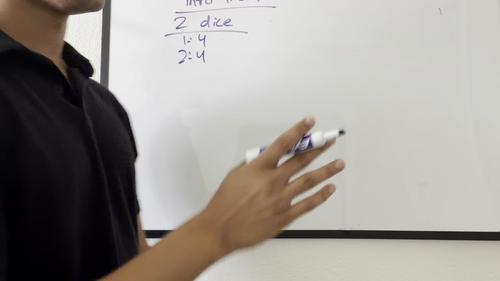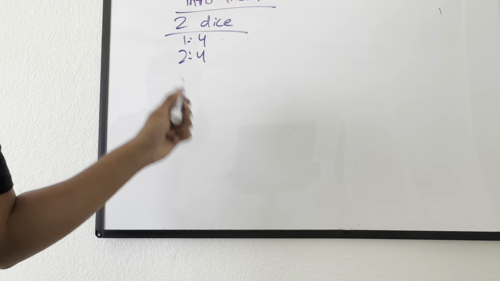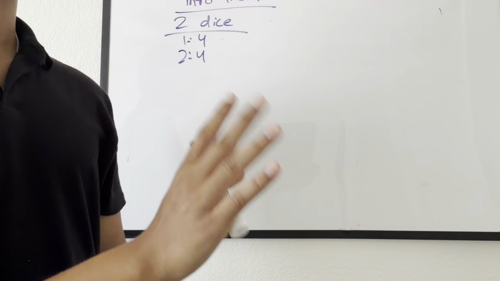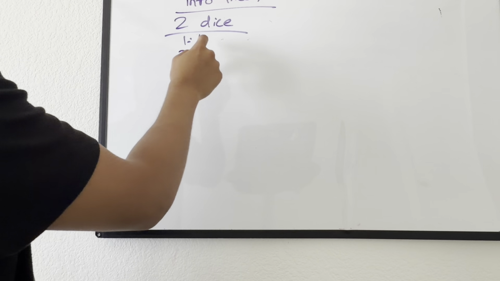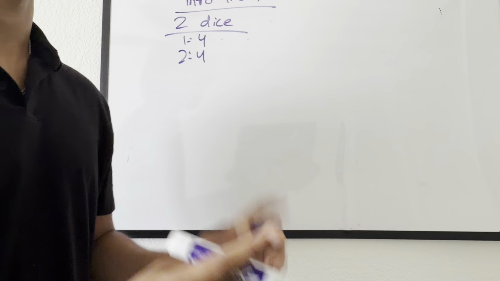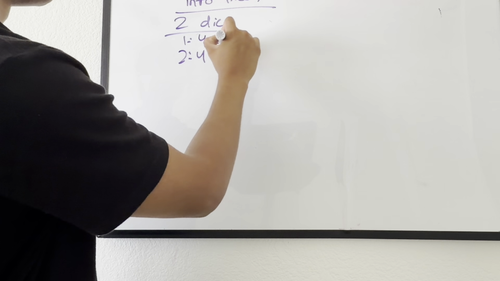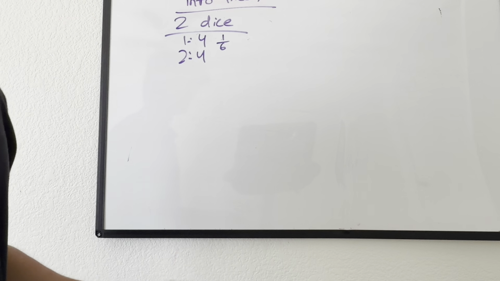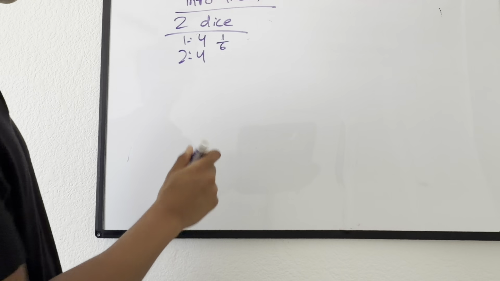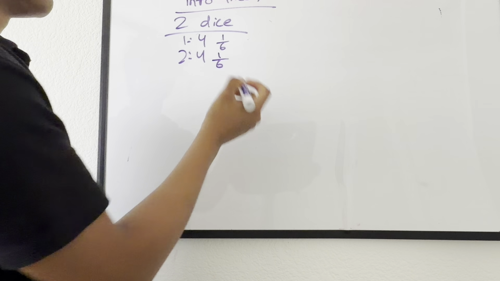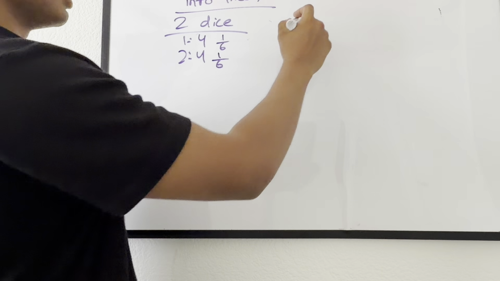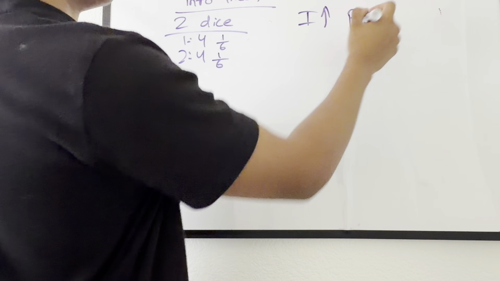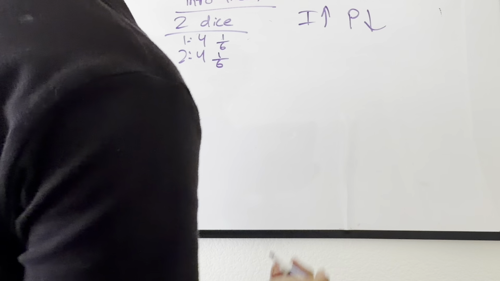So imagine we have this scenario now. Imagine we just rolled 2 dice and each die rolled the number 4. The fact that 4 is the outcome has a 1/6 probability of happening, right? Because the 6 outcomes are the 6 numbers on the die, or the six sides. And it's going to be the same probability here. Well, let's think about the relationship we just established: as probability decreases, I increases.